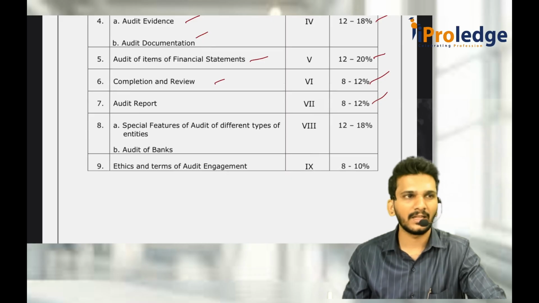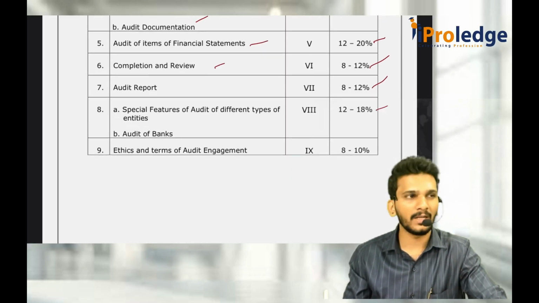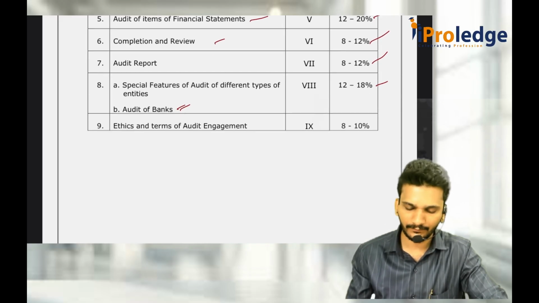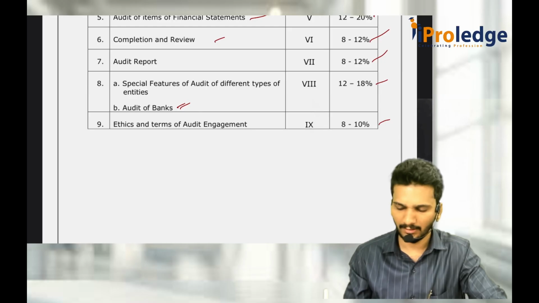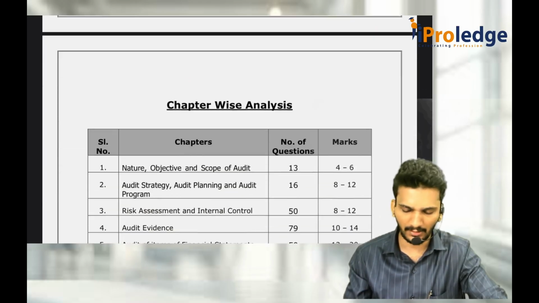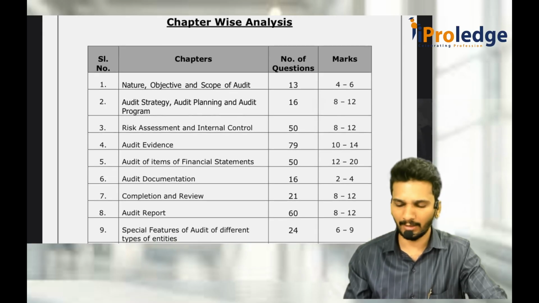700 series entirely is 8 to 12%. Entities is up to 18%, including the bank audit. And ethics is around 10%. Ethics is a very simple concept, with less content, and it is having a weightage. If you look at the chapter wise, it is mainly on our question bank part.